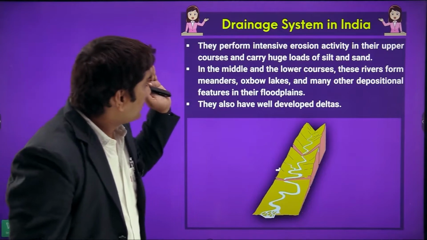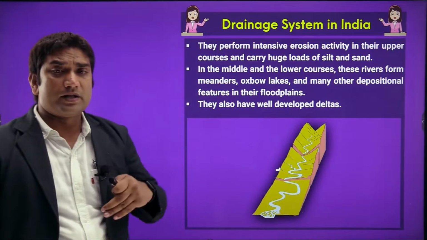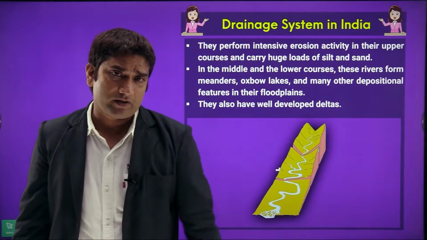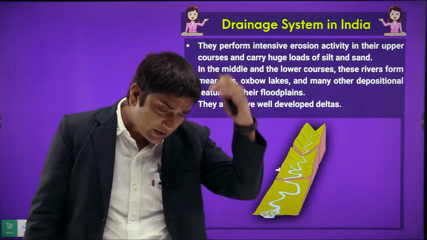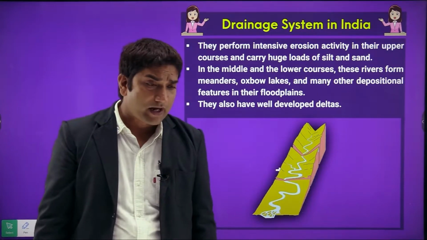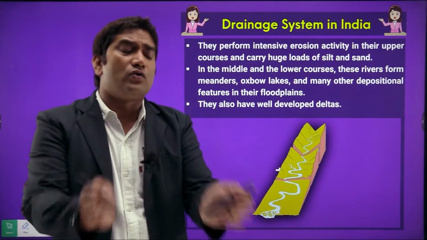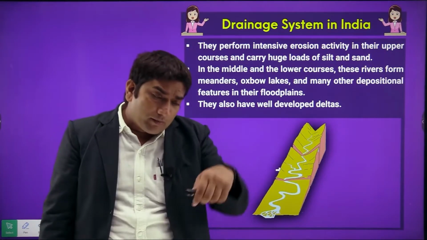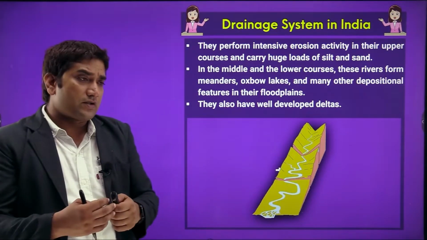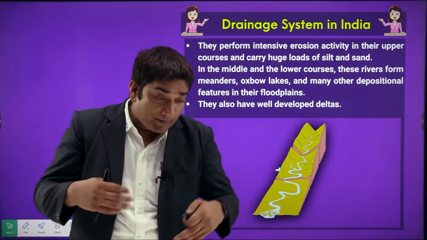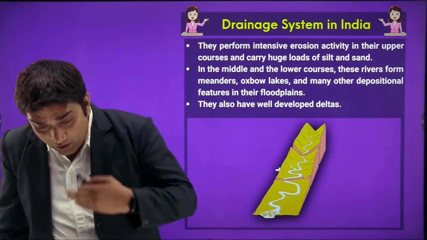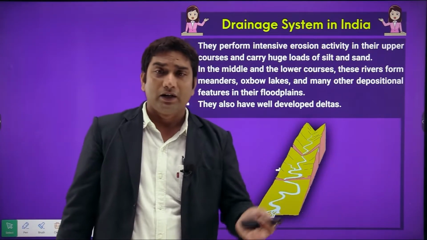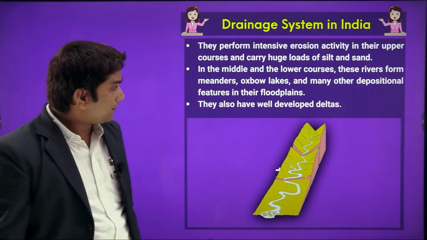Now see, these rivers perform heavy erosional activities in the upper courses, because they fall from high altitude regions, and they carry heavy loads of silt and sand material with them, right? So in the middle, or in the lower courses, these rivers form meanders, or we can say they form oxbow lakes. Now what are meanders, what are oxbow lakes? I'll tell you, and many other depositional features in their flood plains.